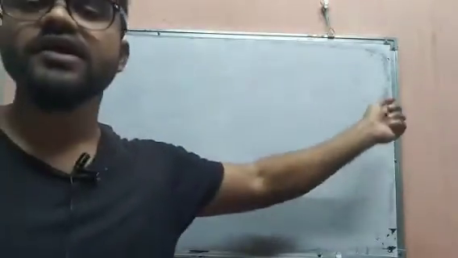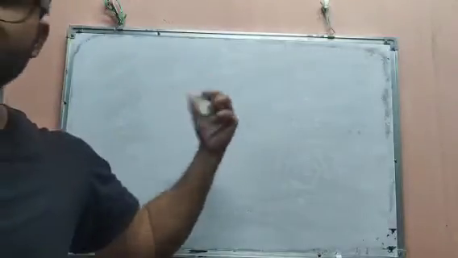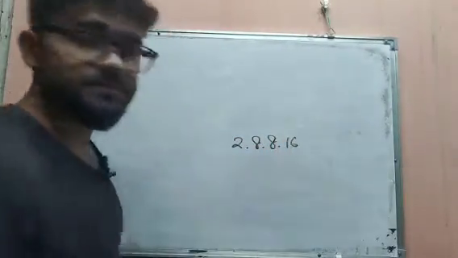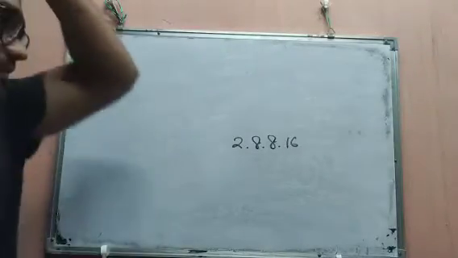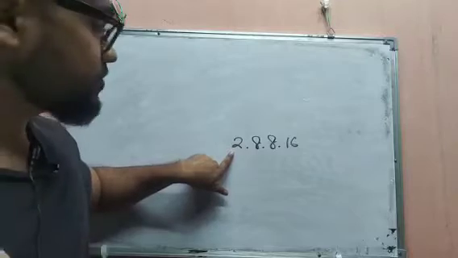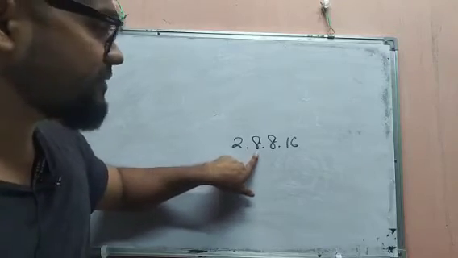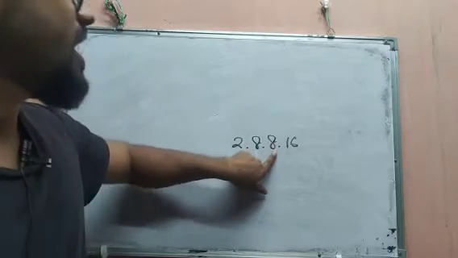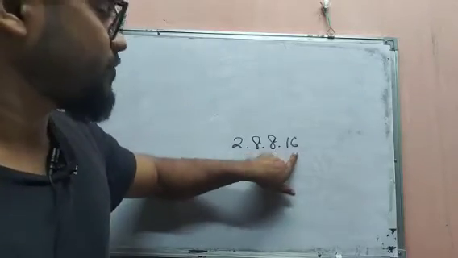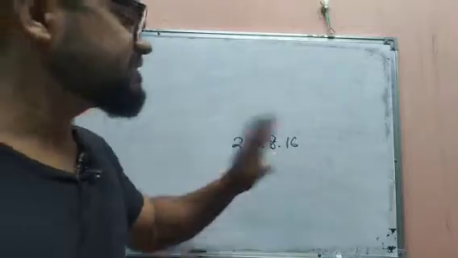So the electronic configuration depends upon the atomic number. Then I told you about the electronic configuration 2, 8, 8, 16: the first orbit can keep 2 electrons, the second orbit a maximum of 8, the third orbit a maximum of 8, and the fourth orbit a maximum of 16 electrons.